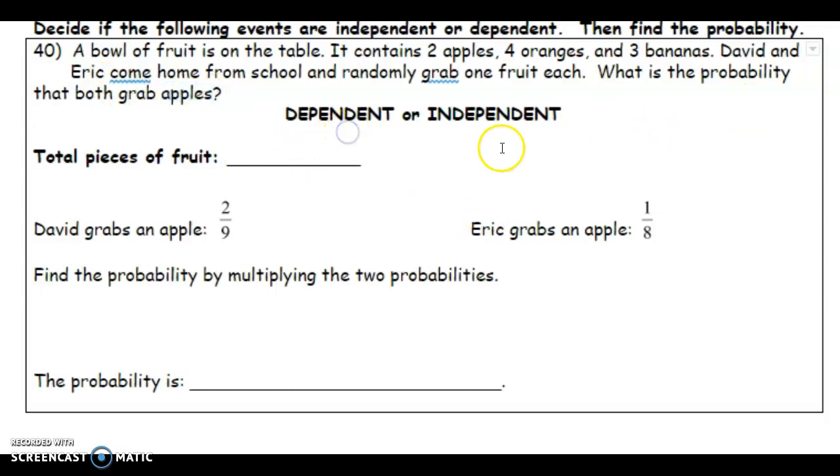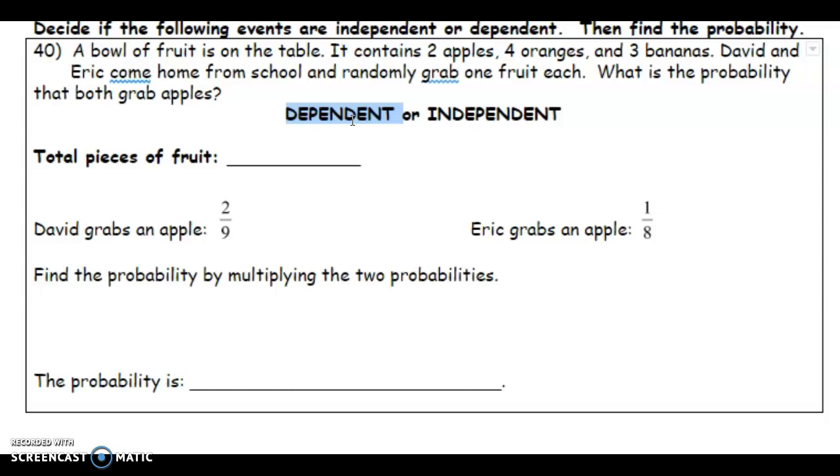So is this a dependent or independent probability? A dependent probability means that your second event depends on your first one. When we talked earlier about that bag of marbles, we had 12 marbles in there, we took 1 marble out and we were not going to replace it. When we took the second marble out, on the second pick, I have 1 less marble in there. So my probability will change because my total is not the same anymore. The same idea is in this problem.